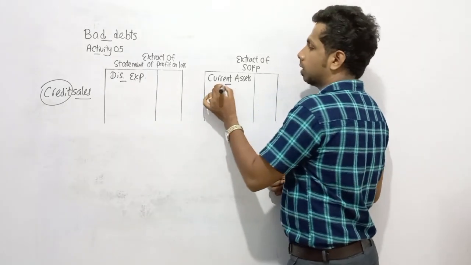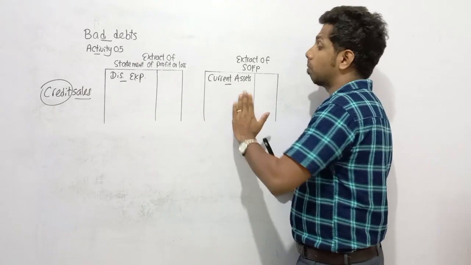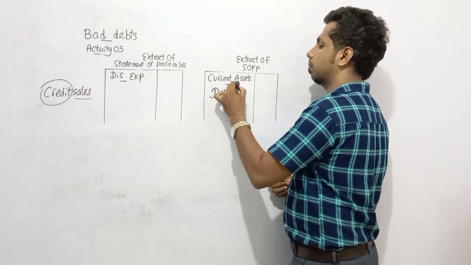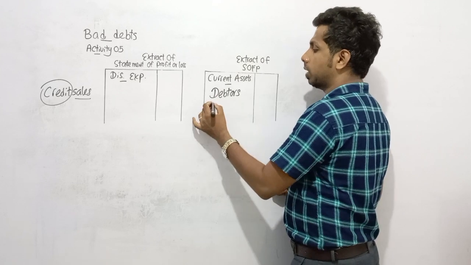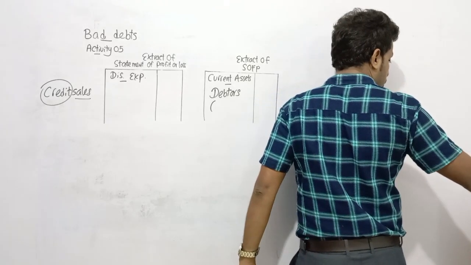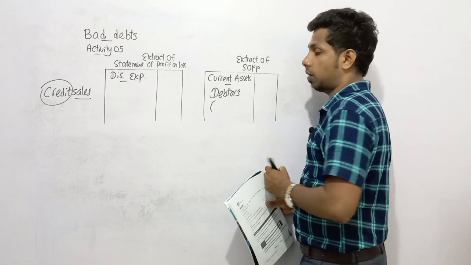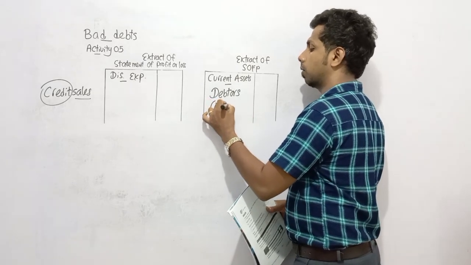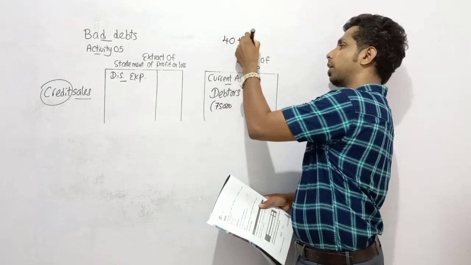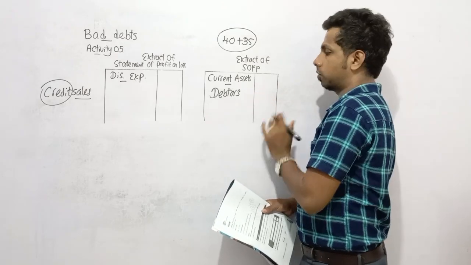However, here you recognize a certain amount as irrecoverable from debtors. Debtors are assets, so here, dear children, there is no point in presenting separately. The debtors we can present directly at once. Before deducting bad debts, how much were the debtors? You can see in the trial balance, receivable from Sara as 40,000 and receivable from PL as 35,000. Tell me the total receivables, debtors: 75,000. Normally we have to record 75,000 in the SOFP, no?